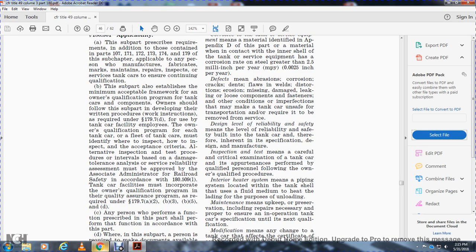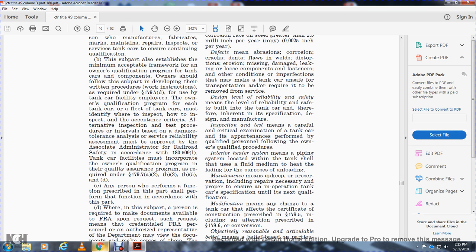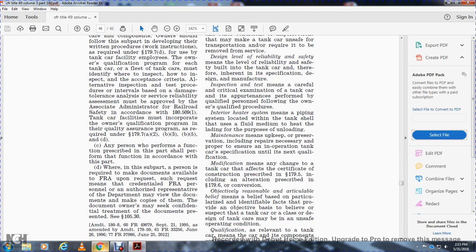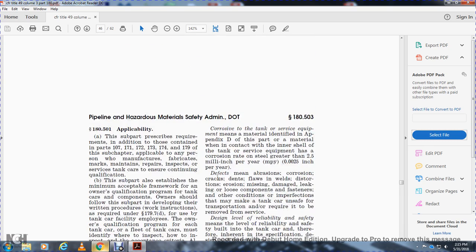Tank car facilities must incorporate the owner's qualification program in their quality assurance program and the requirements of 179.7(a)(2)(a), (b)(3), (b)(5), and (d). Any person performing a function prescribed in this part must perform the function in accordance with this part. (d) When the subpart requires the person to make documents available, the FRA may request them. Upon presenting credentials, an FRA-authorized representative of the department may view the documents and make copies of them. The document owner may seek confidential treatment of any documents presented under 105.3.